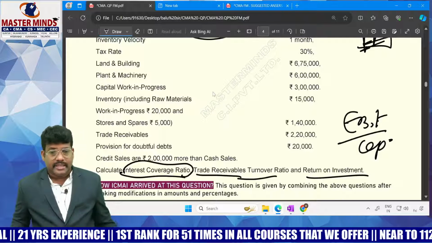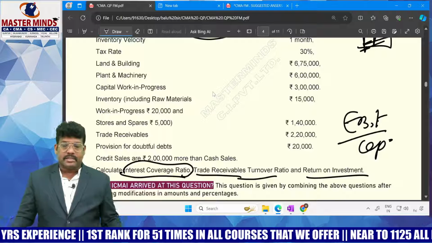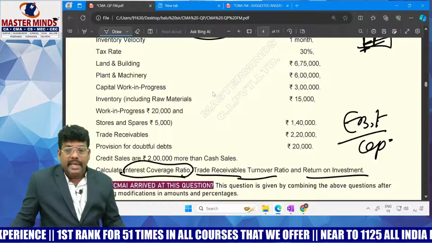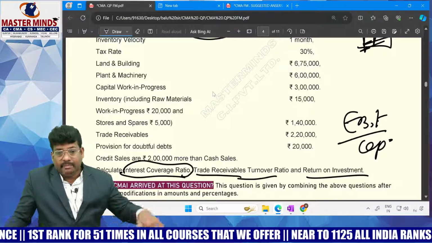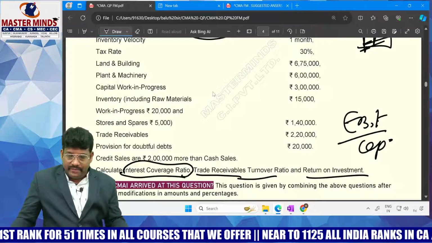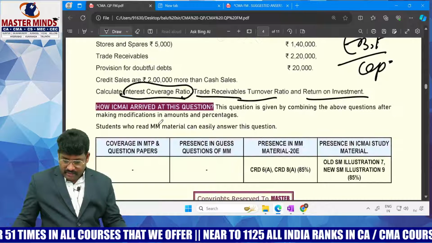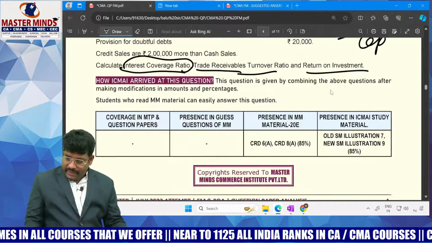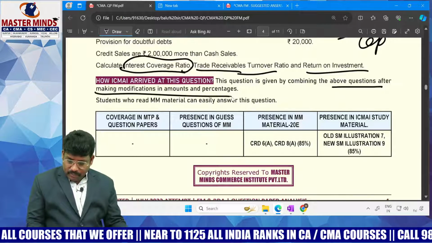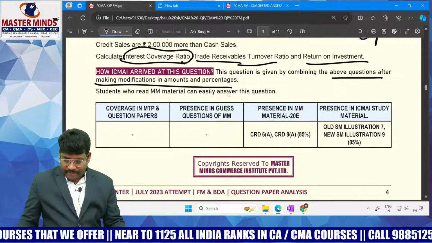Interest coverage ratio is nothing but how many times the company is making EBIT so that we can pay interest. These are very simple questions. This question is asked from ratio analysis, right? This question was given by combining the above question after making modifications to the amount and percentage, right?